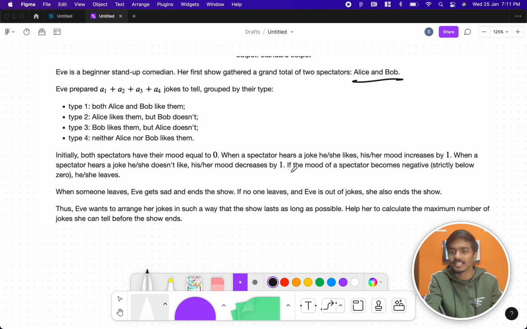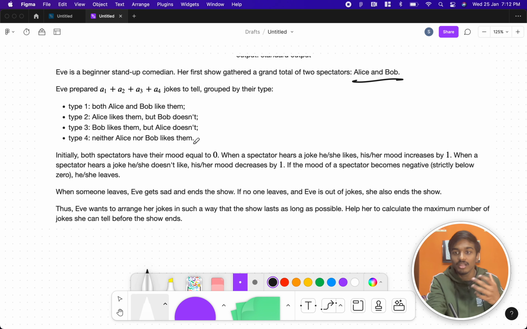As any other stand-up comedian, she writes a set of jokes. We call them A1, A2, A3, A4. These are the types of jokes she has prepared to deliver. Not everyone may like all the jokes, same in the case of Alice and Bob.